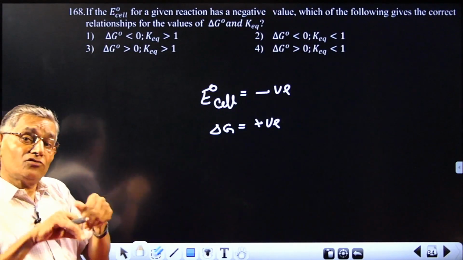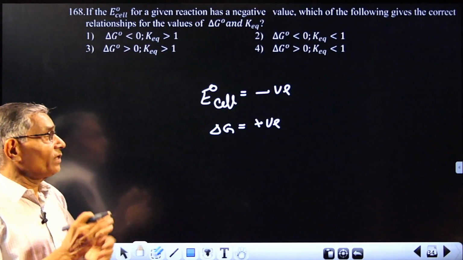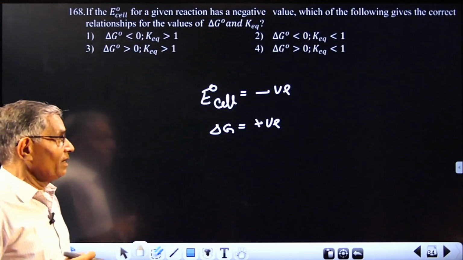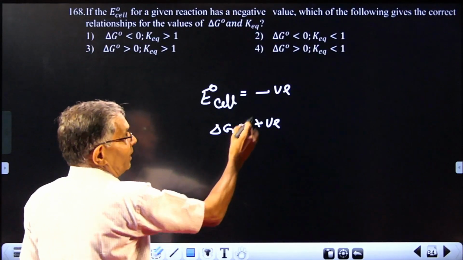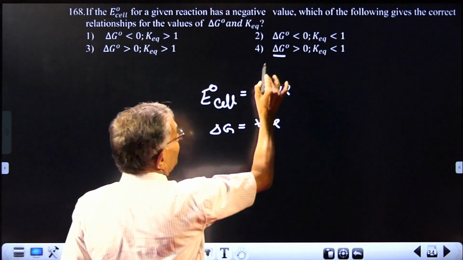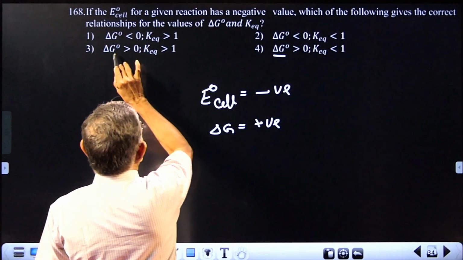Here it is given E is negative. So the cell reaction will not occur spontaneously. So delta G should be positive. Delta G positive means this is the applicable thing. Here also you have got delta G positive.